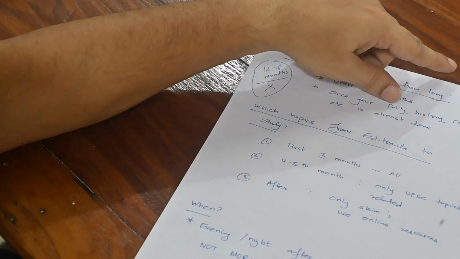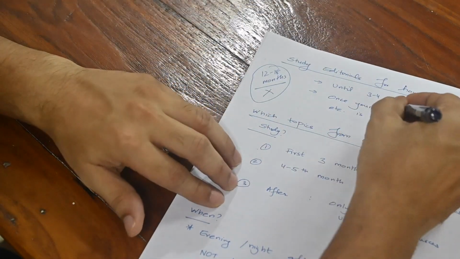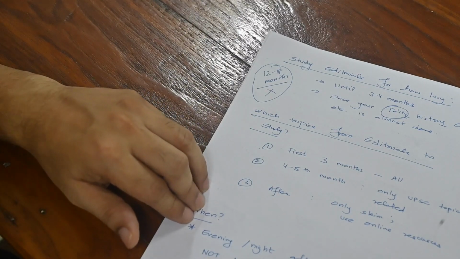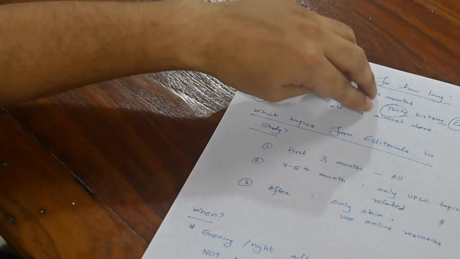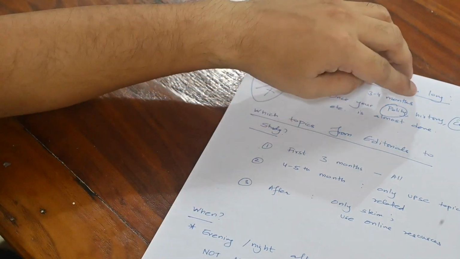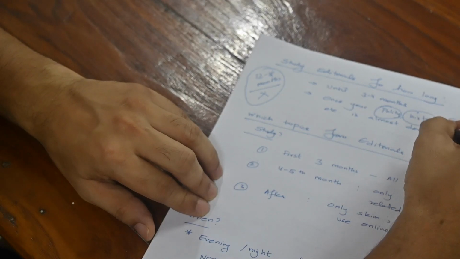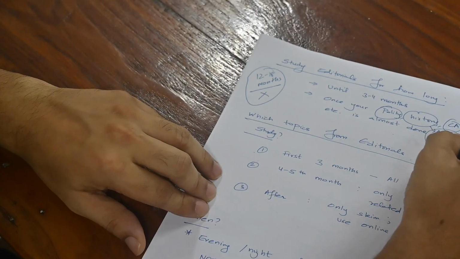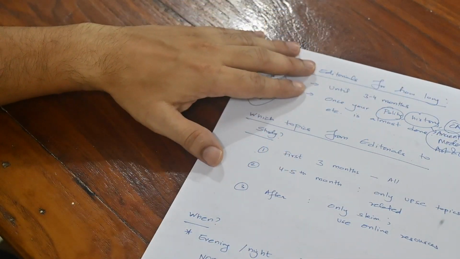See, once your polity, history, and some current affairs are almost done, when you have finished your polity syllabus, you have studied Constitution at Work, you have studied the Lakshmikant book, you have studied some current affairs and the PRS website related to polity, like I have given you. You have studied some history: ancient history, modern history, some medieval history, art and culture. Until then, you should prepare your editorials.